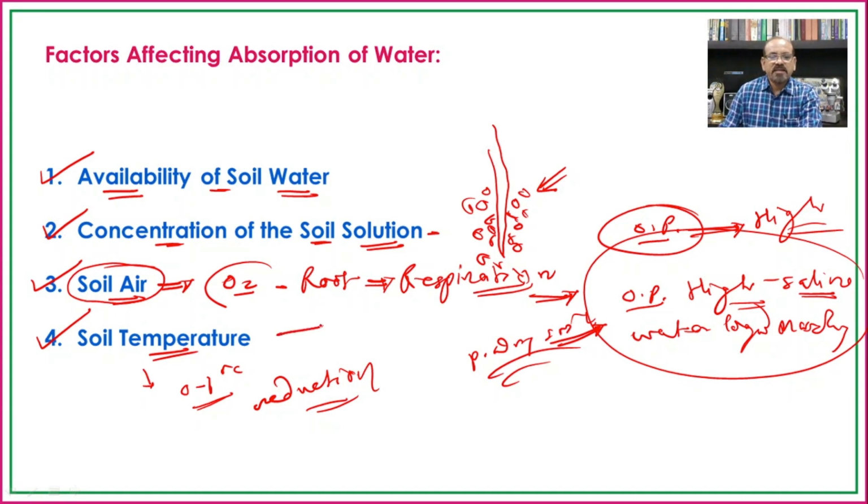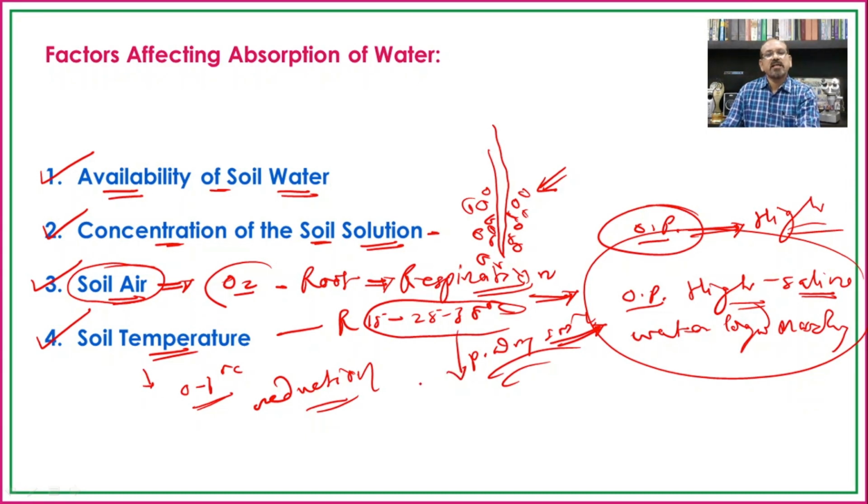So it is better at 15 to 25 or 30 degrees Celsius. But beyond it, when the temperature increases, again the rate of absorption of water decreases. It means that temperature becomes one of the limiting factors for the absorption of water.